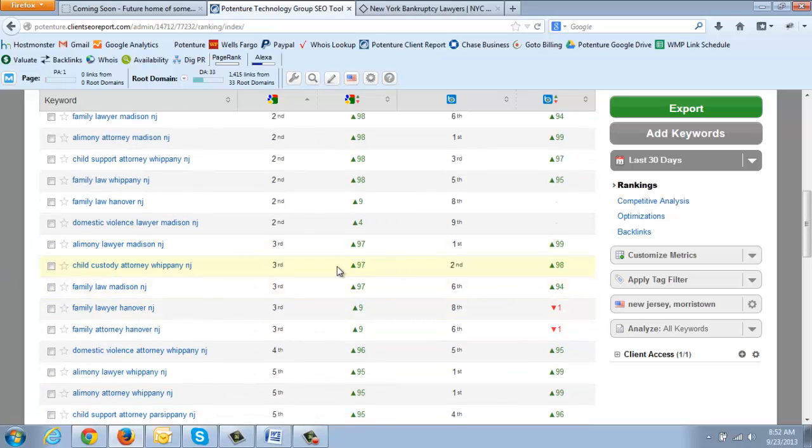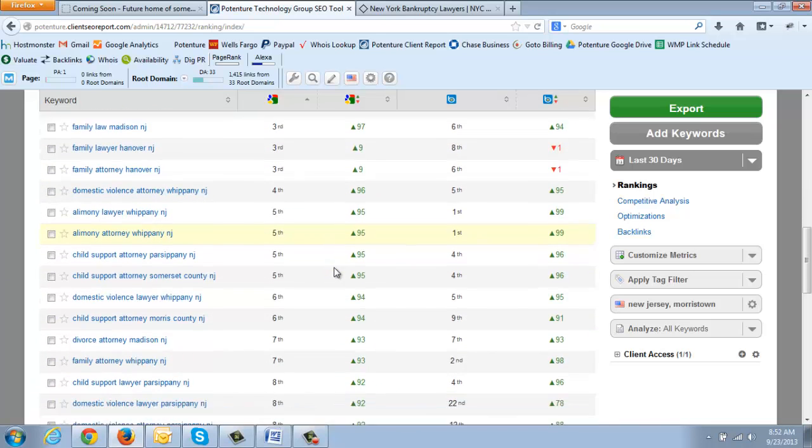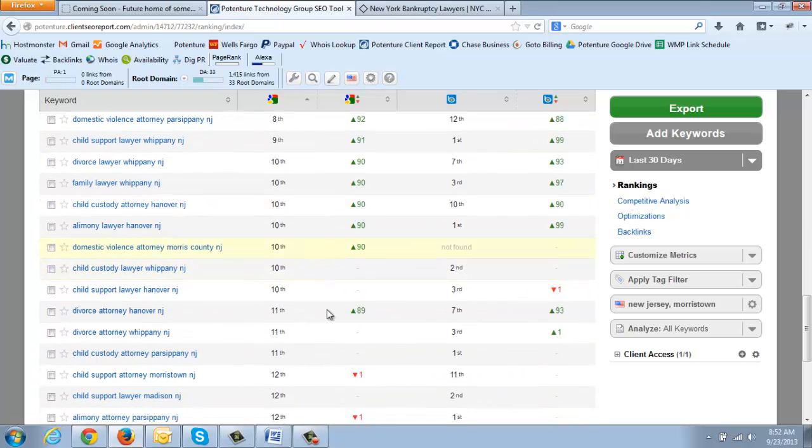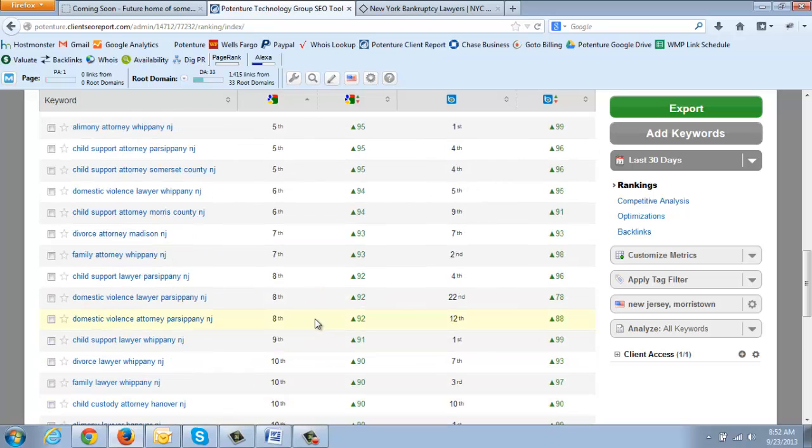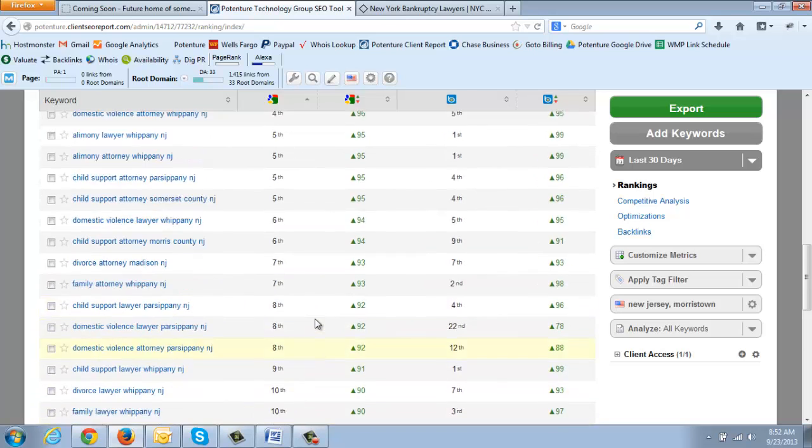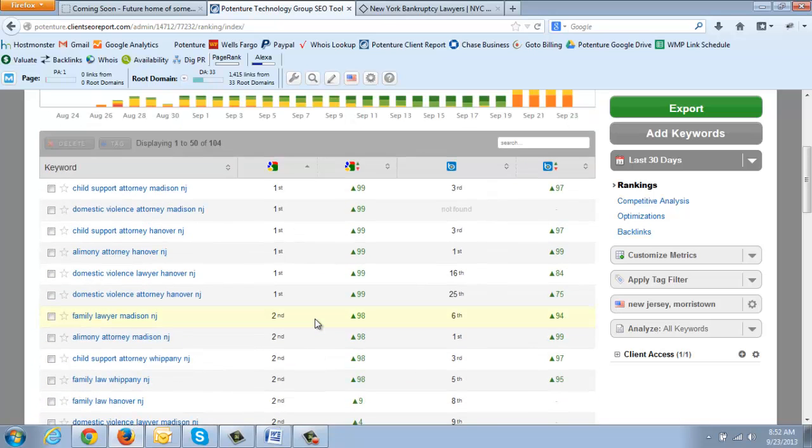We were able to take all these keywords from, like I said, nothing, and of course we still have more keywords that we have to bump up. But we have an extensive list of keywords, and this is just within a month and a half. So I'm fairly confident and fairly certain that we can get you to where you need to be. The only reason I say it's going to take a little more, 2 to 3 months, is that the city, Brooklyn, is a lot more competitive than these areas in New Jersey. So I envision that it's going to take a little bit more time.